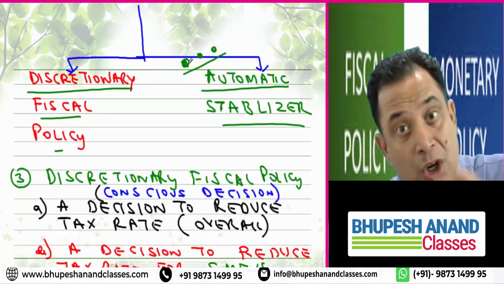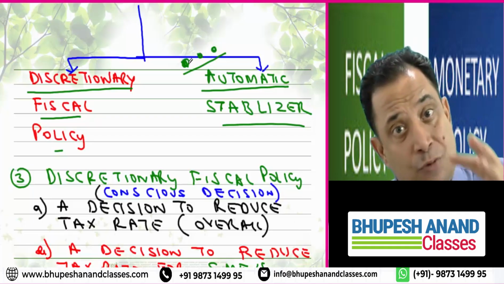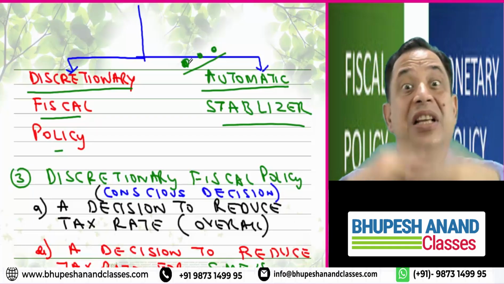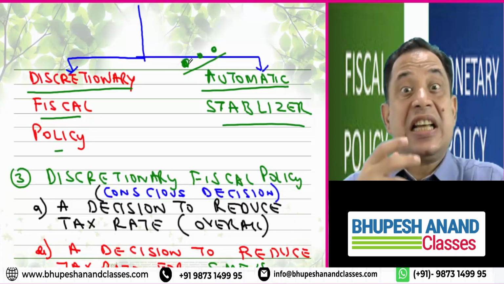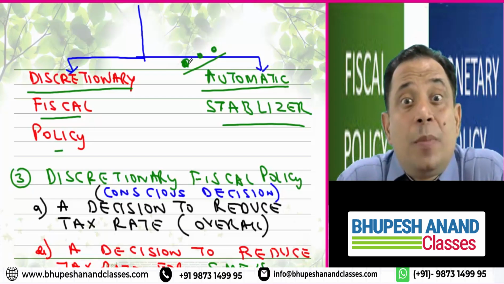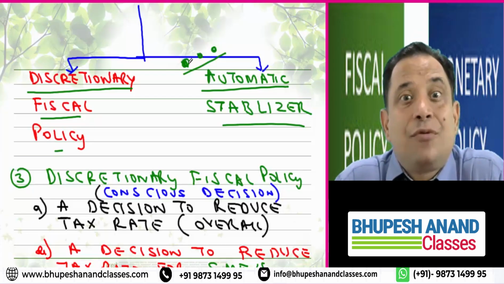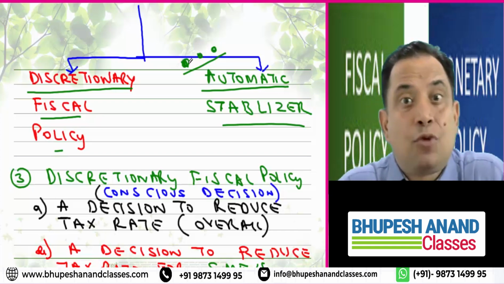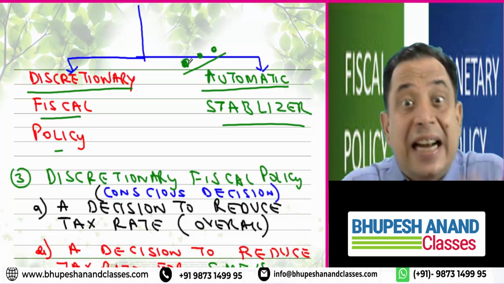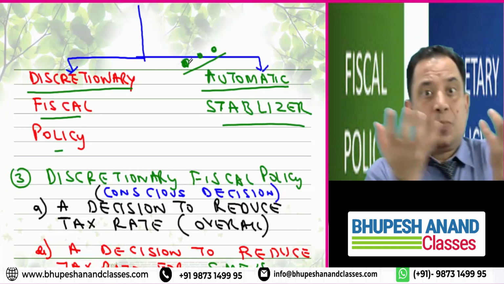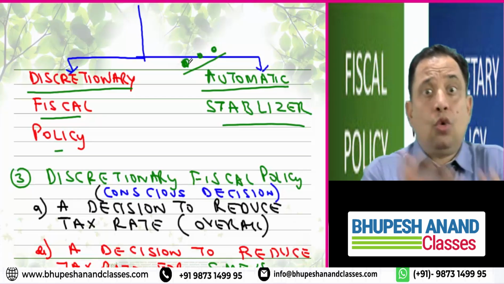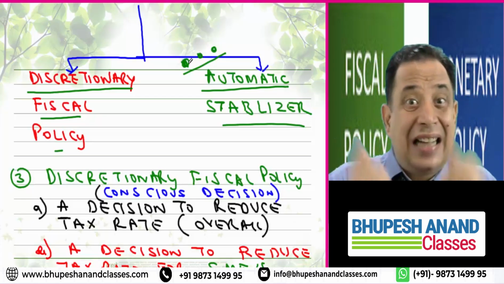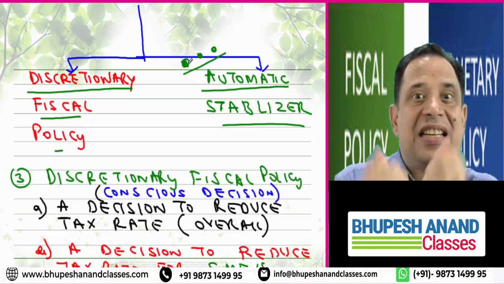More important is automatic stabilizer, but before that I have to explain what I mean by discretionary. As I say, discretion, it is on the discretion of the government how much tax they have to charge, from which sector they have to charge more, from which people they have to charge less, and to whom they have to give subsidies. That is named as discretionary fiscal policy.